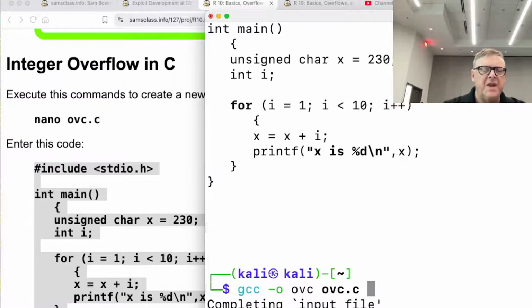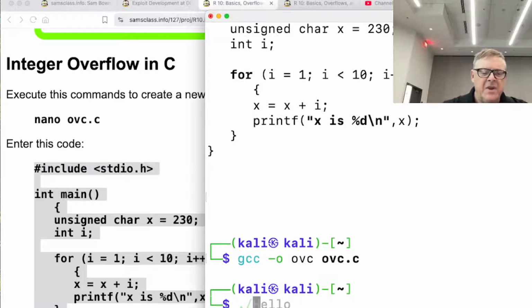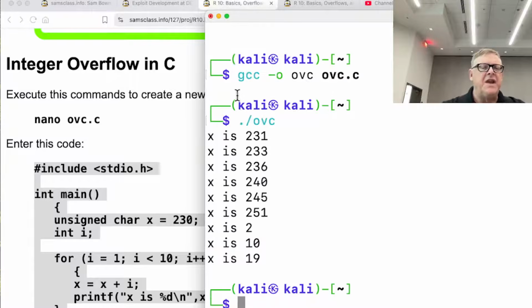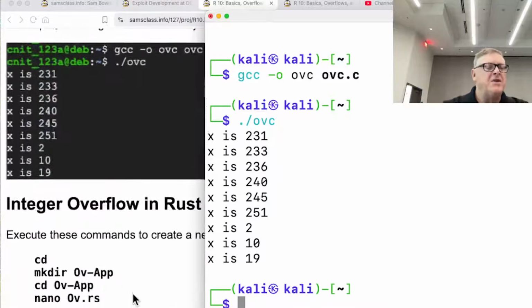So you can compile this thing with GCC for the output in ovc and the input from ovc.c. There we go. All right, now I can run it, ovc, and so it takes x, it adds to it, and then it just wraps over and gets small and gives you 2. So you add something to 251, but it goes to 2 and 10, that's C for you. And so how is the developer supposed to understand this? You make it bigger, and there's a bunch of vulnerabilities caused by this, like to try to limit you to input less than 50, and all you have to put in is like 65,000 plus 50, and you get past it because it wraps around and thinks it's negative, or 32,000 depending on the variable type. And this does not happen in Rust.